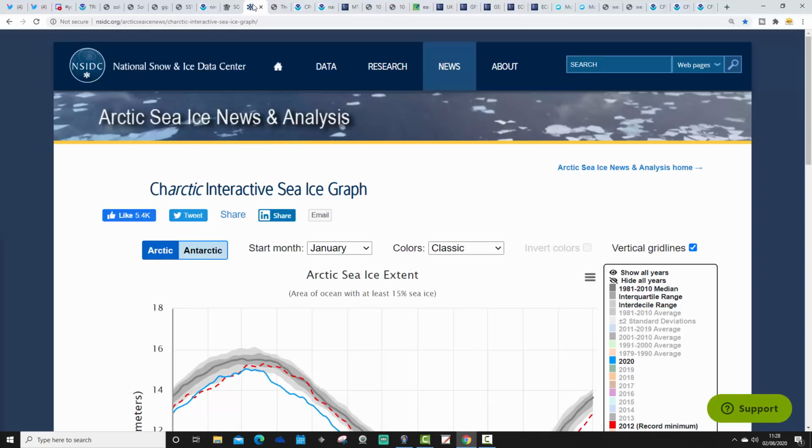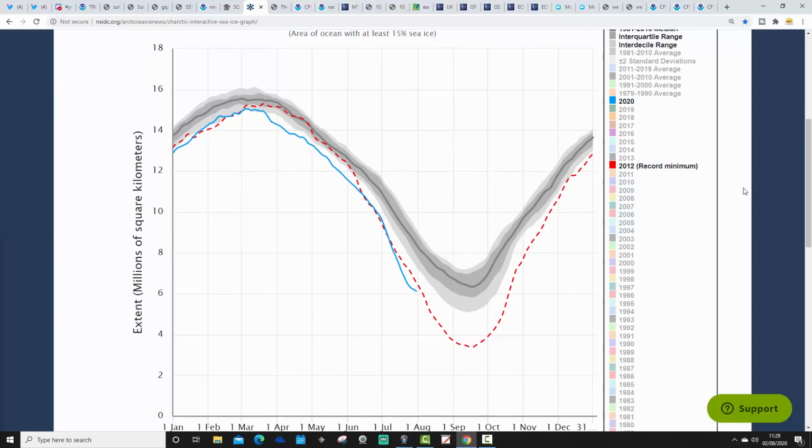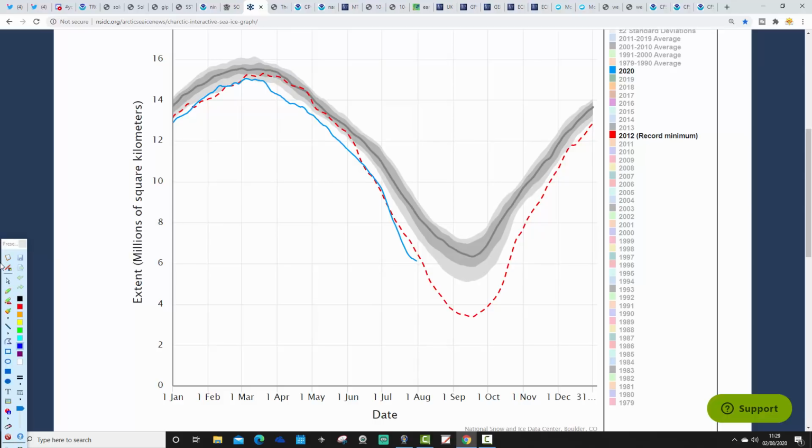So this is from National Snow and Ice Data Centre. So yes, here we go then. So you know what's happened with this melt season? We have had a big melt season, and last week we were having a big melt season again. Last week was quite substantial. The blue line's this year, but last week was quite substantially under the death spiral year of 2012.